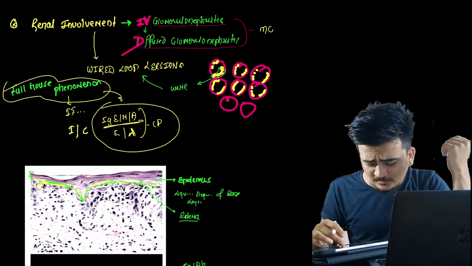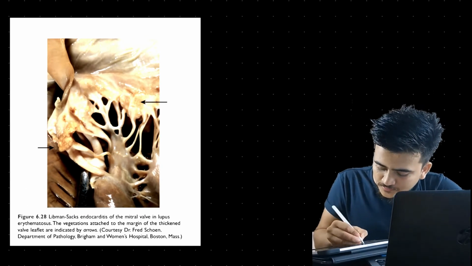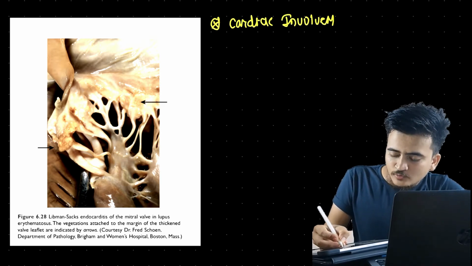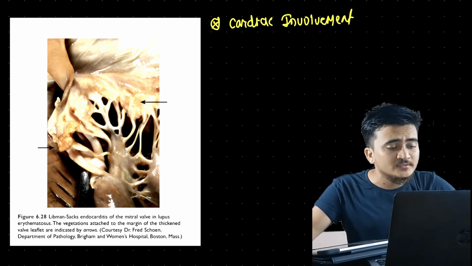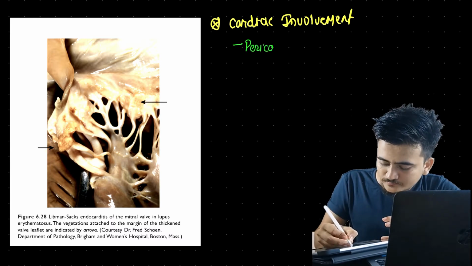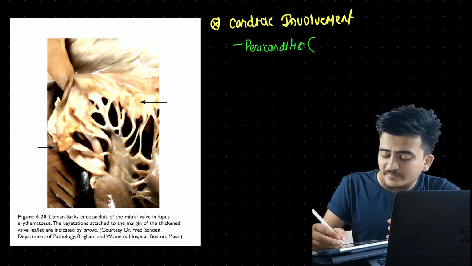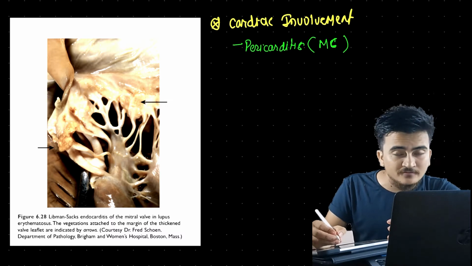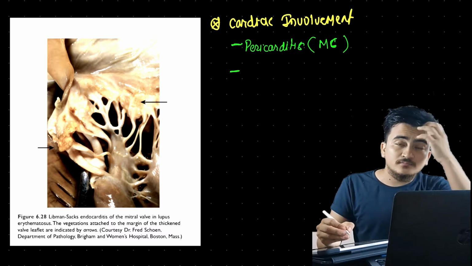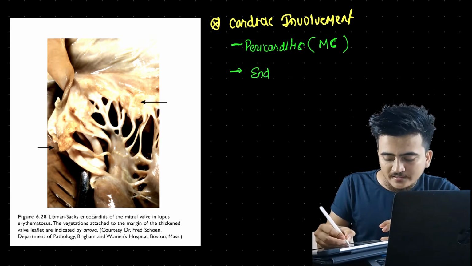Now this was all about renal involvement. Now I would like to take you toward cardiac involvement. Talking about cardiac involvement, we will find pericarditis, inflammation in the outer layer. This involvement of the pericardium, or pericarditis, is the most common cardiac involvement found in SLE. Similarly, as we have talked about the outer layer, there can also be an involvement of the innermost layer and valves. What is that condition? That is endocarditis.